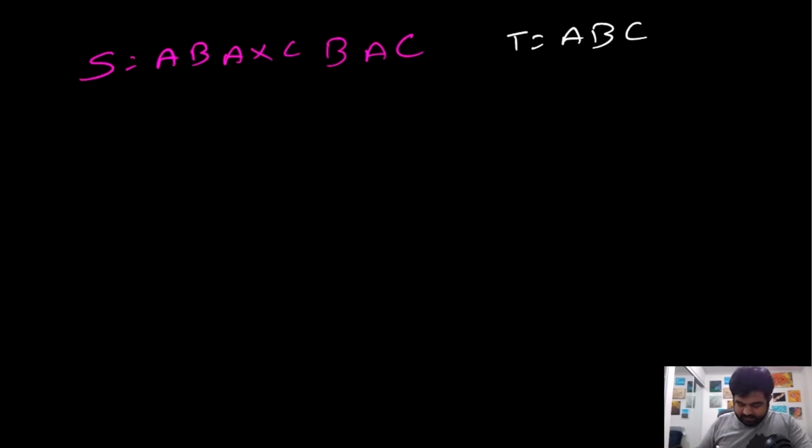Suppose this is the example we are given, and we are trying to find the minimum substring inside this given S where all the characters of this T are present. To optimally solve this problem, we are going to use the sliding window technique with 2 pointers.